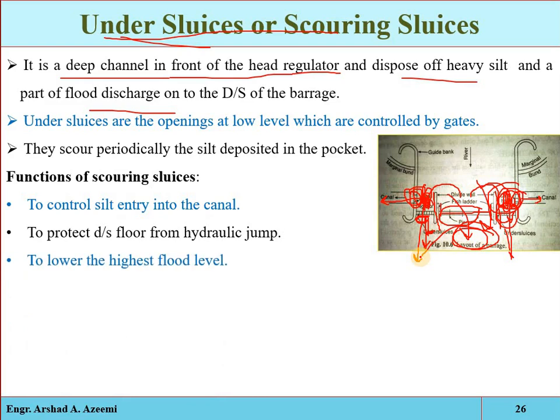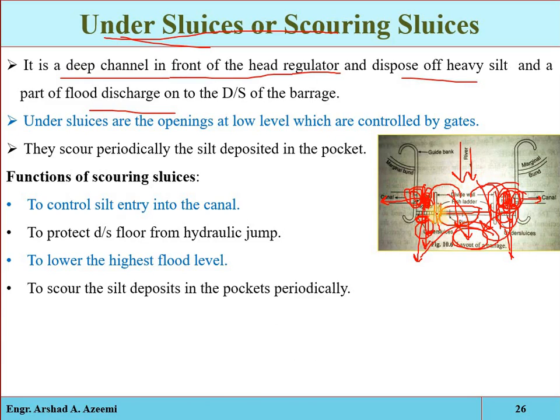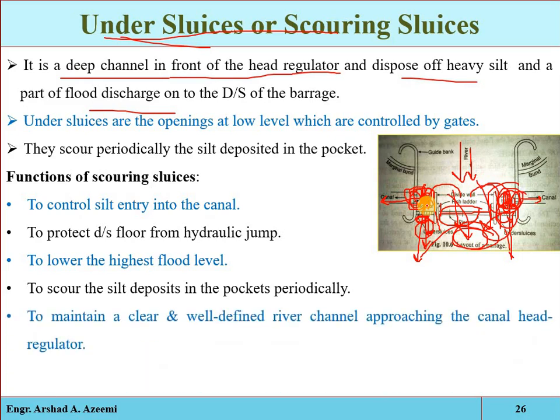Also, to lower the highest flood level. Suppose, for example, heavy floods occurred in the river, so we open these under sluices, these scouring sluices, and the impact of the flood water on the main structure will be reduced. To scour the silt deposit, the sediments deposited in the pockets will be periodically washed out from that area, to maintain a clear and well-defined river channel approaching the canal head regulator.